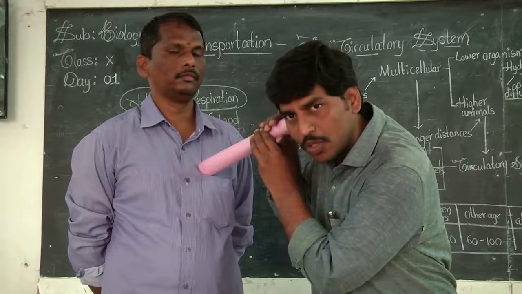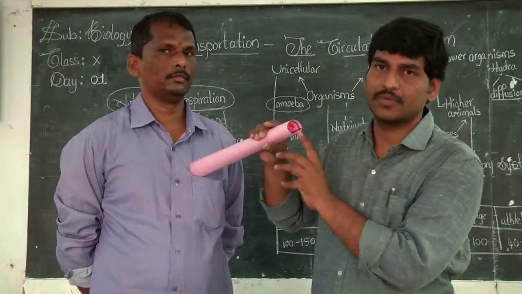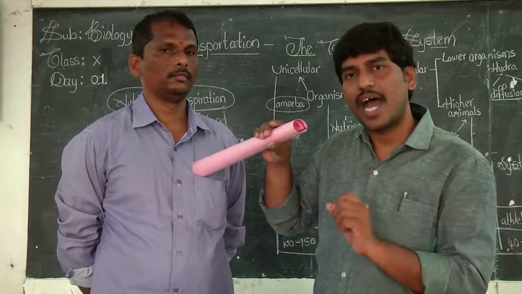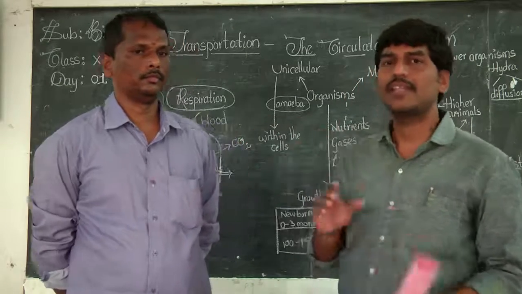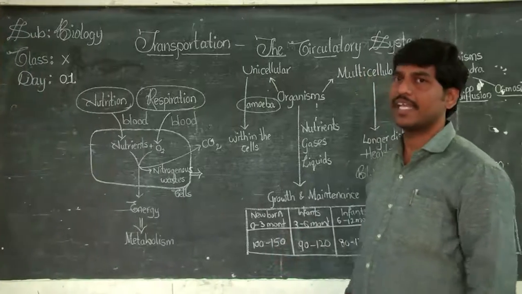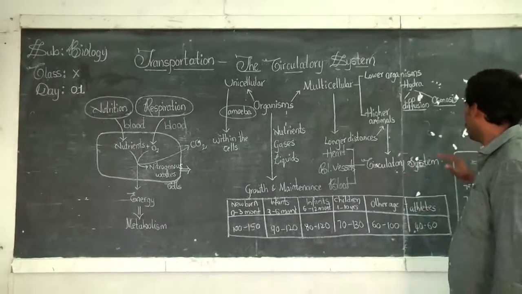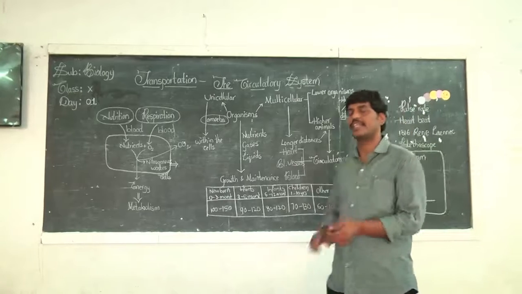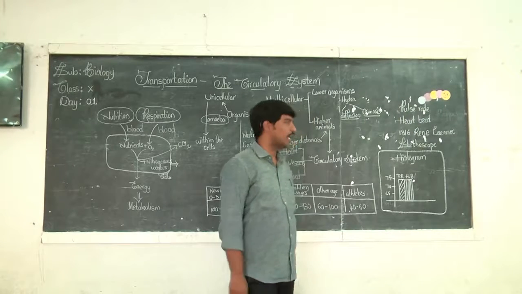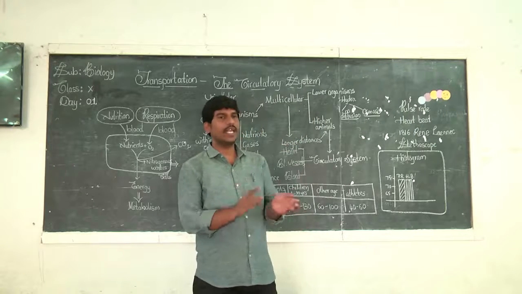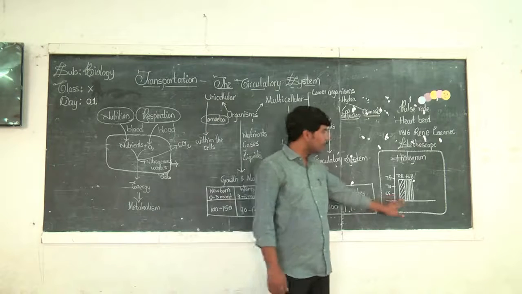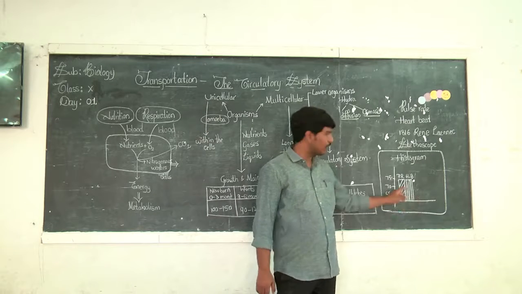So how do we count the number of heartbeats that we can listen to? Like this, for 1 minute, the heartbeat is counted, and this is taken and considered. So I told you the pulse rate is an indirect measurement of the heartbeat. So when we take the pulse beat, and when we plot a graph of pulse rate and heartbeat, you can look.